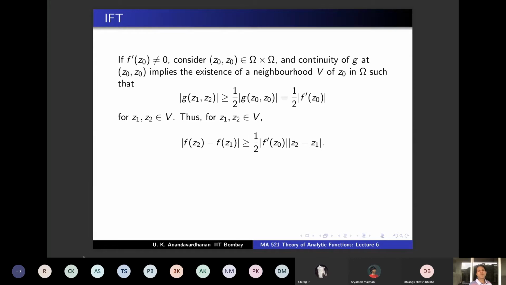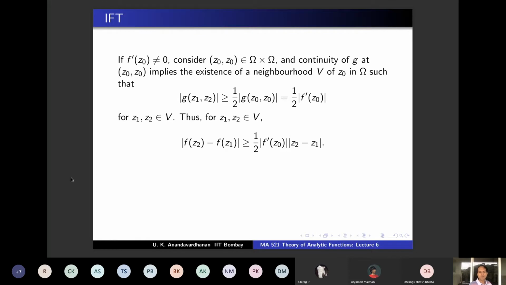What do you have to show? You have to show that on V f is one-one, but that's obvious from this inequality, right? If Z1 and Z2 belong to V, you have this inequality. So suppose f of Z2 equals f of Z1. Then this is 0, and therefore this is 0. And f prime Z0 is not 0, that is given to you. Therefore Z2 equals Z1. So one-oneness is obvious.